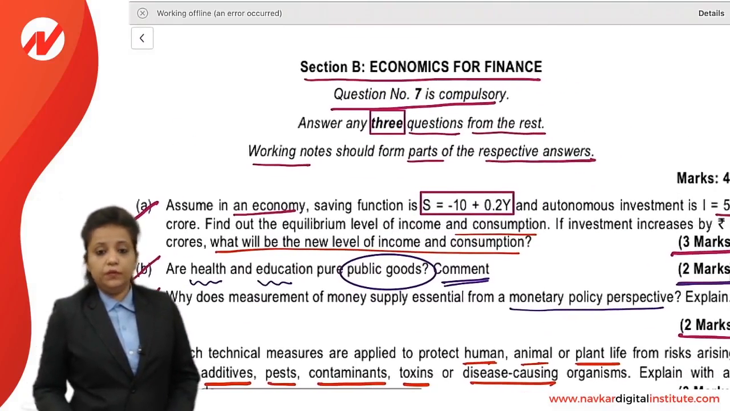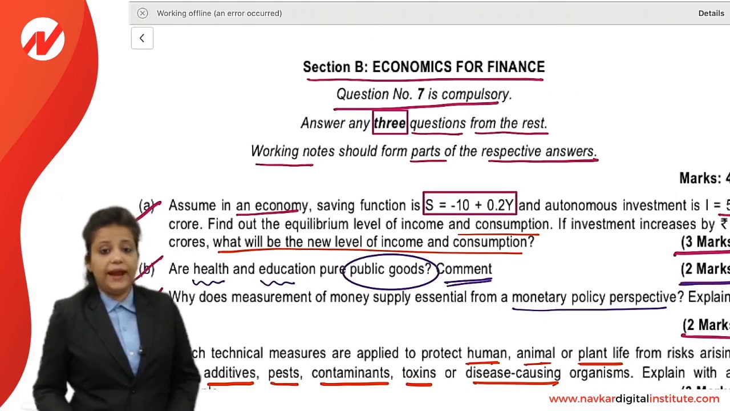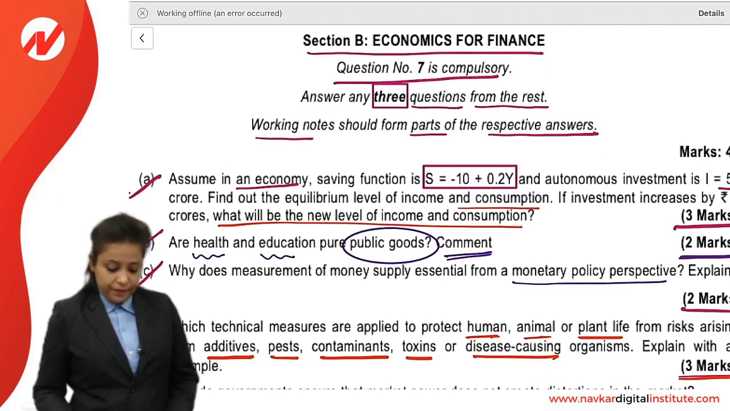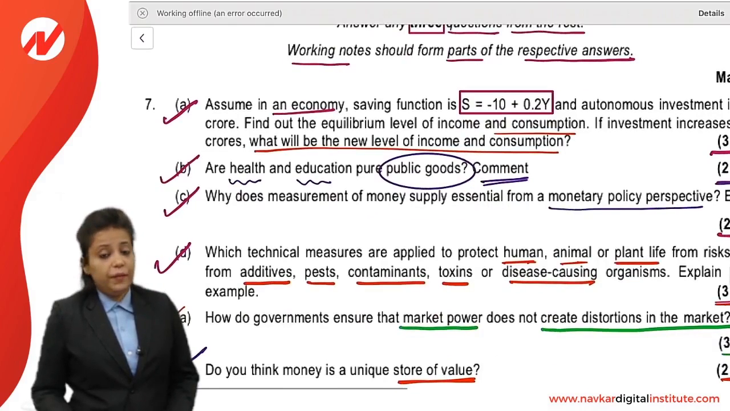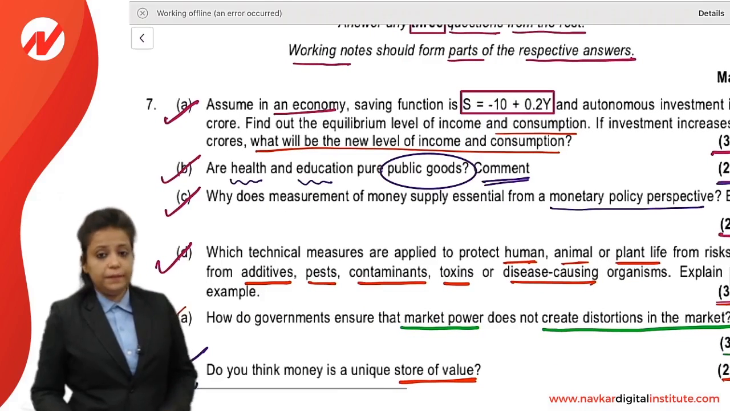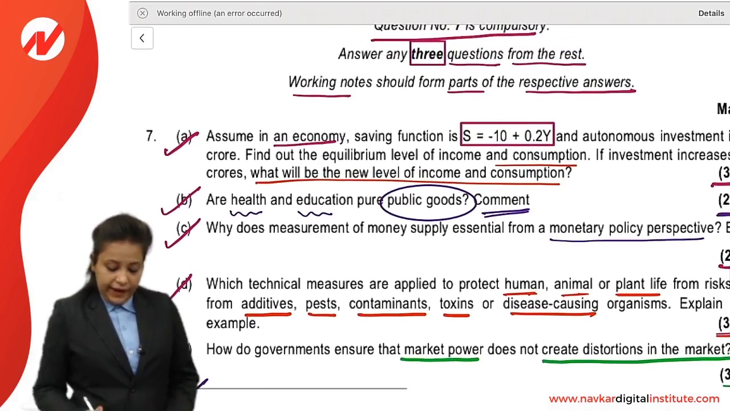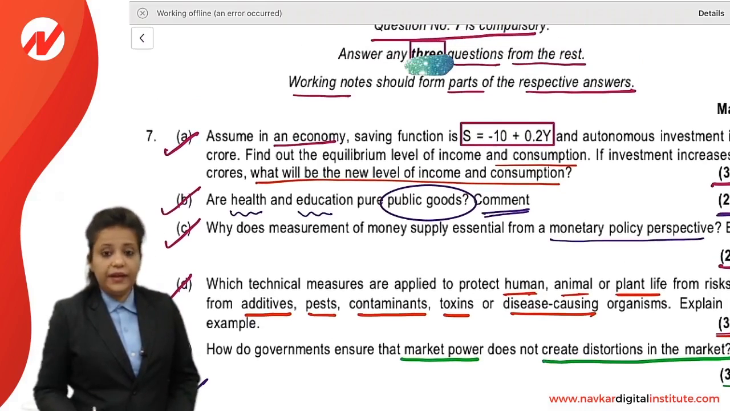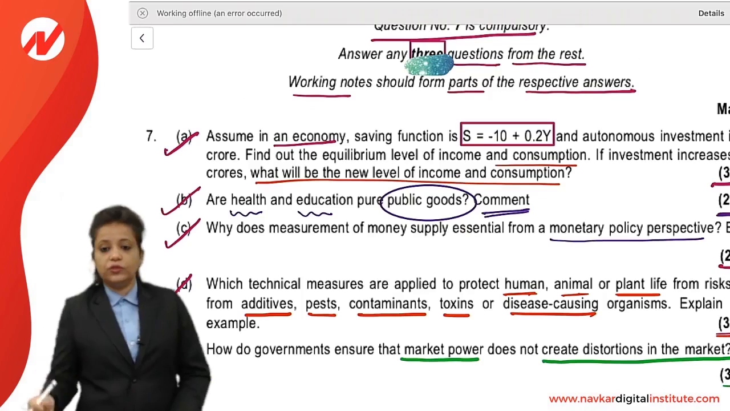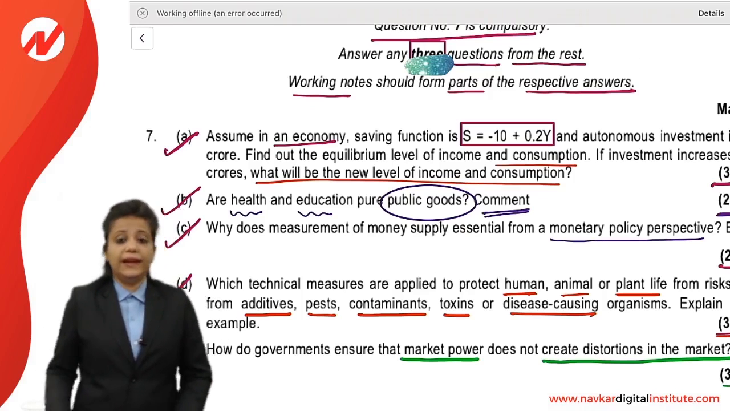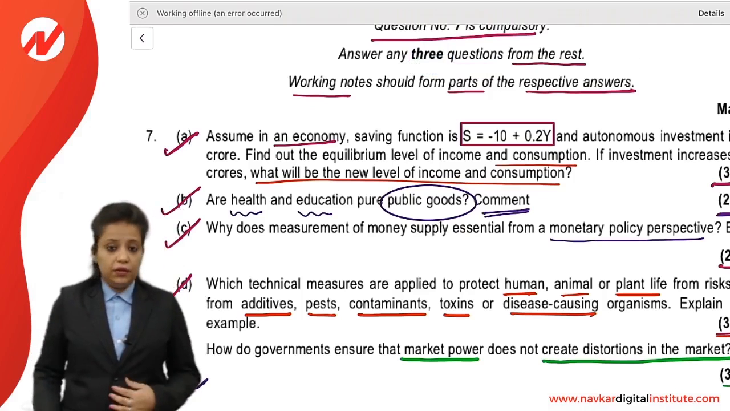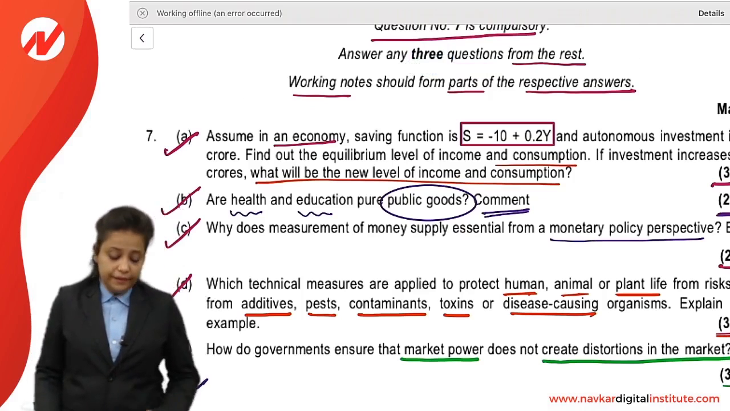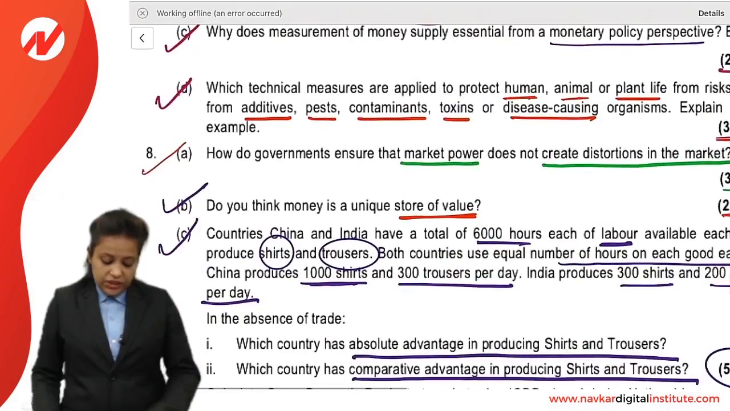In this paper we know that one question is compulsory and any three from the rest. So in the exam you can start with any question which you feel is easy. Out of 4 you have to attempt any 3. So you should attempt those questions which you know very thoroughly. If time permits you can add another question, but that should be at the last. So this is our paper.